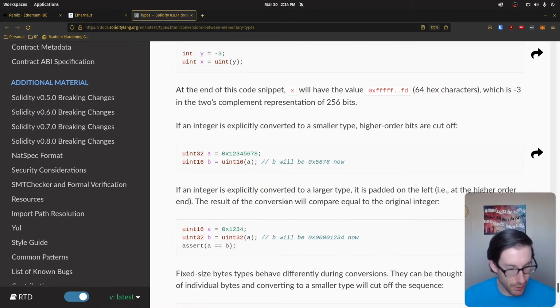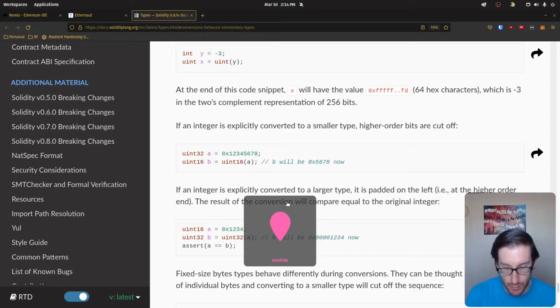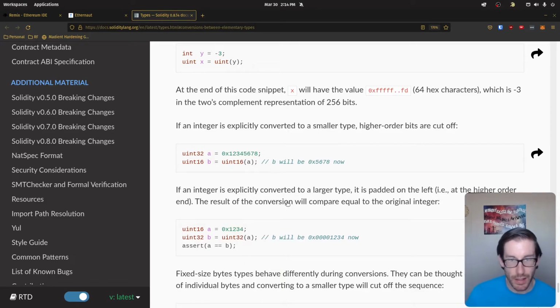So this specific note here explains to you what casting does to an actual slot value. So here we can see we have uint32 and this is uint16. So we have variable A and B. This is the current slot value that we're looking at, and we're going to cast that 32 down to a 16. So that means we're going to reduce the amount of data inside of that variable, that item that we're sending. And you can see once we kind of look at this comment, once it's casted, that this value is then going to look like this once it's casted down to 16.